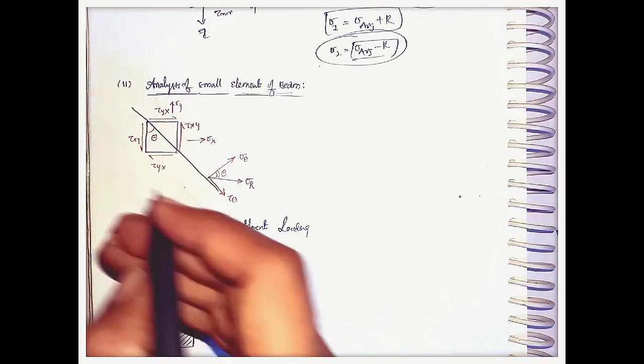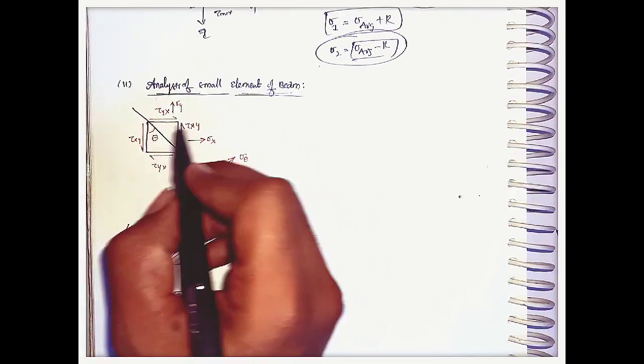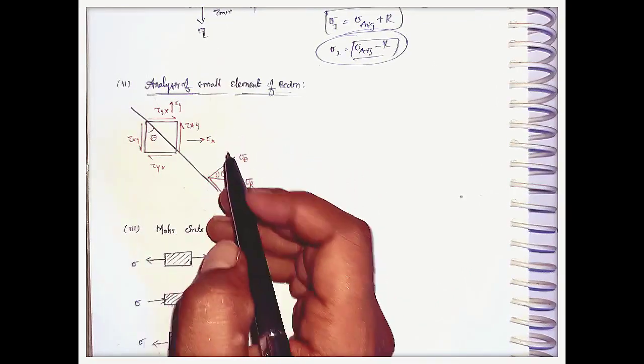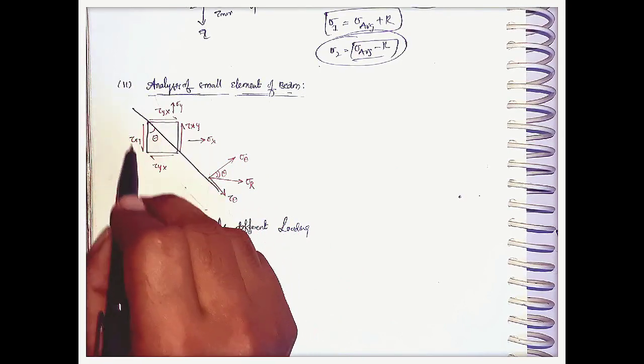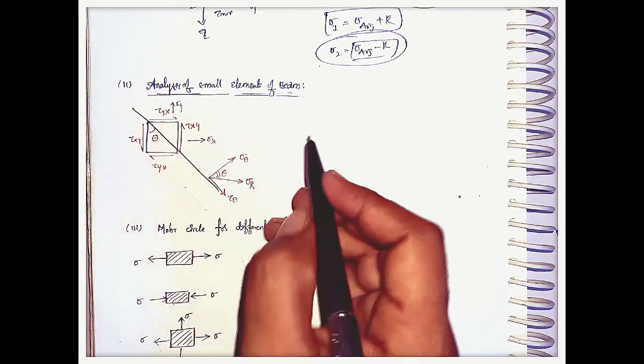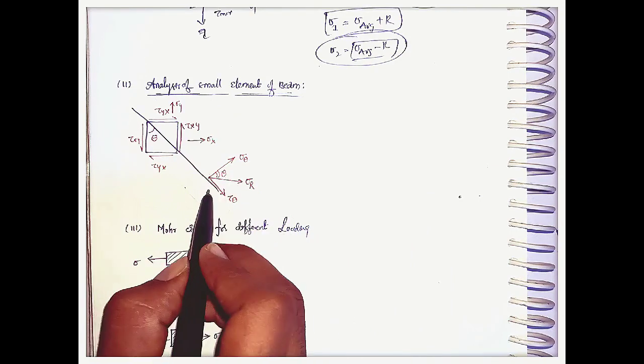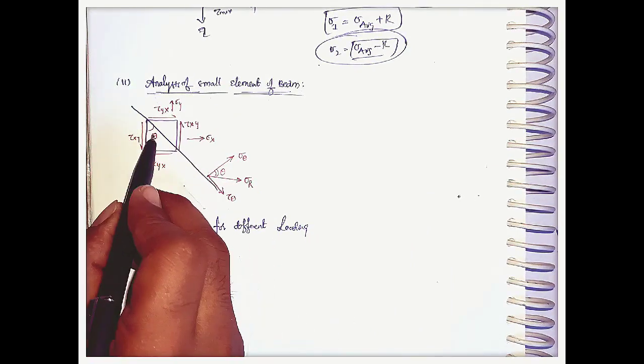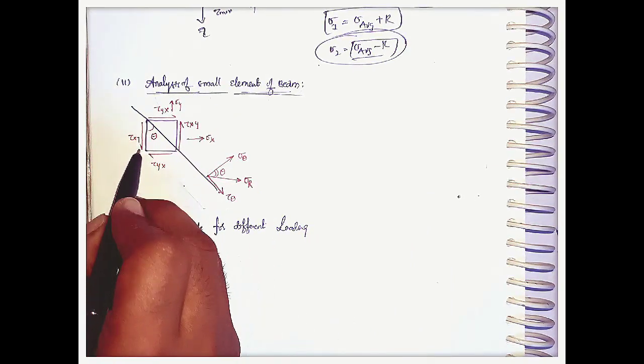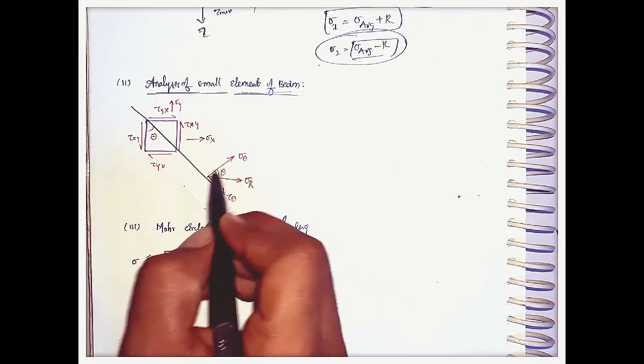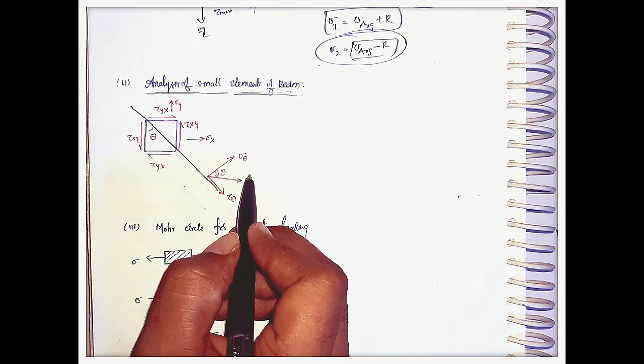Okay, if we analyze a small element of a beam in complex stresses, you can see the stress distribution in this small element. This is the shear stress along the axis which is making an angle theta with the vertical axis, and this is the normal stress. The resultant of these two stresses is sigma r.